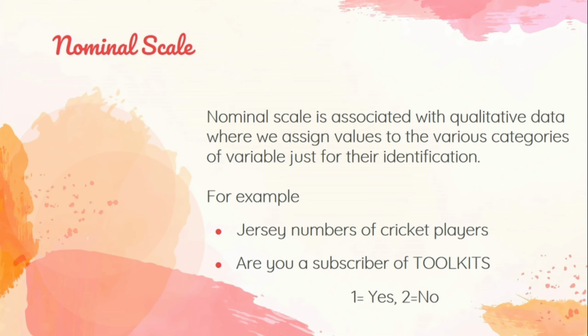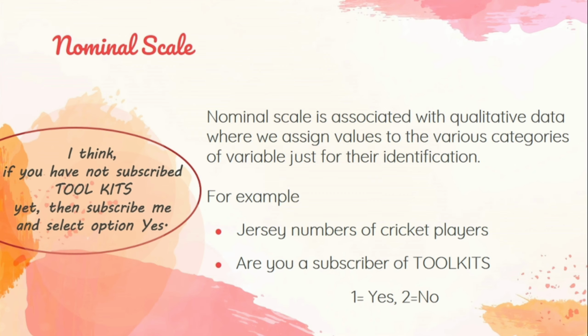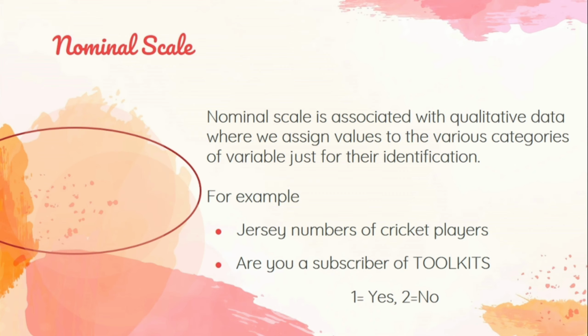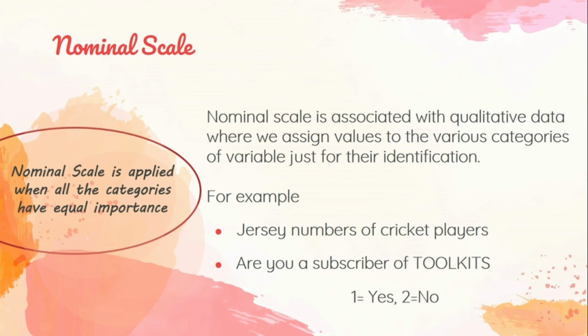Similarly, in a survey question like, "Are you a subscriber of toolkits?" we can assign one value for yes and two for no, or two for yes and one for no. By looking at these examples, we can say that these numbers have no real meaning, but just differentiate the categories. It means nominal scale is applied when all the categories of a qualitative variable are of equal importance.